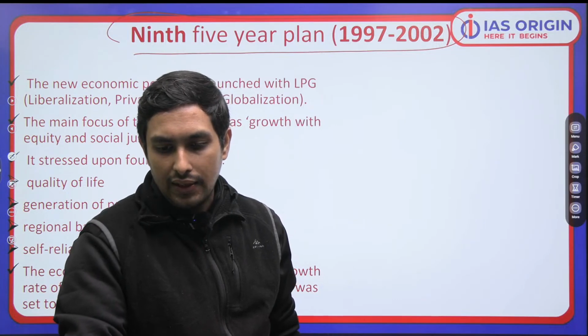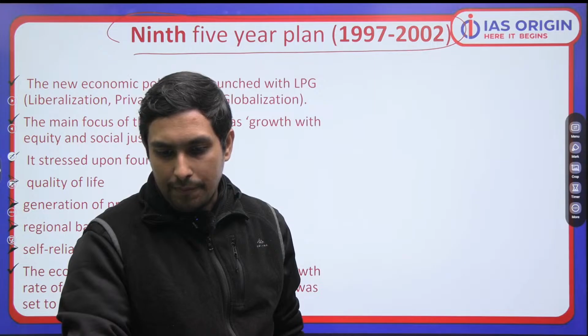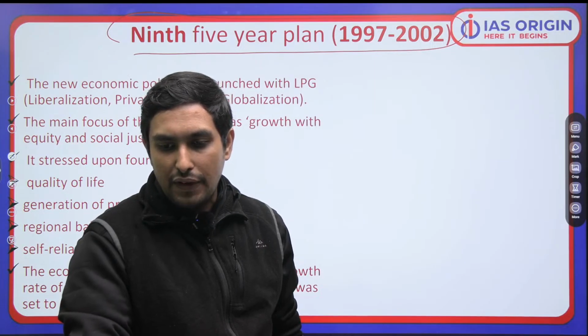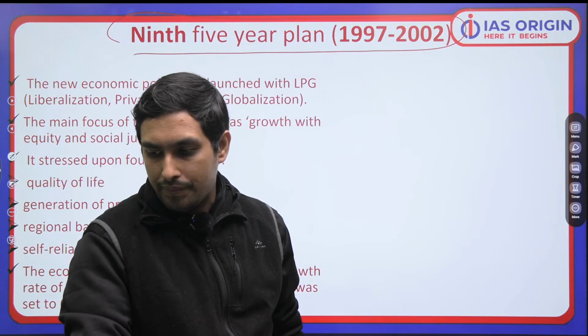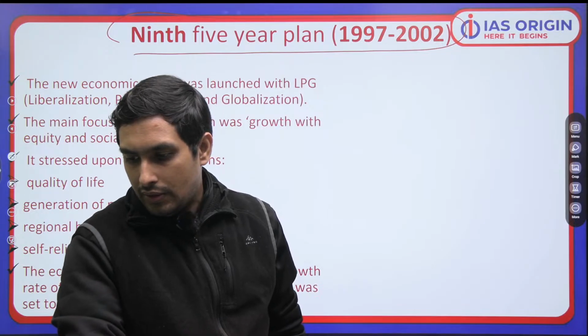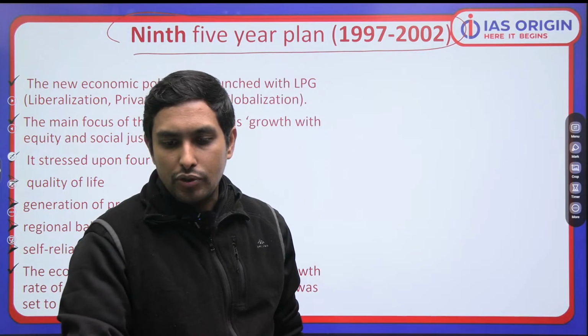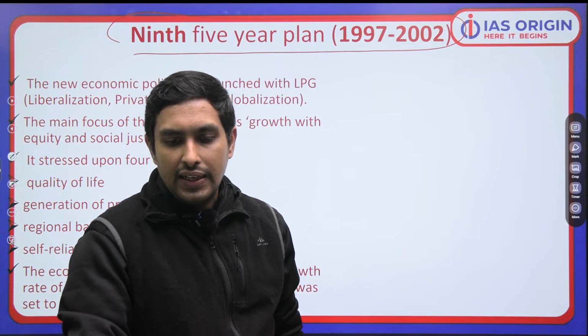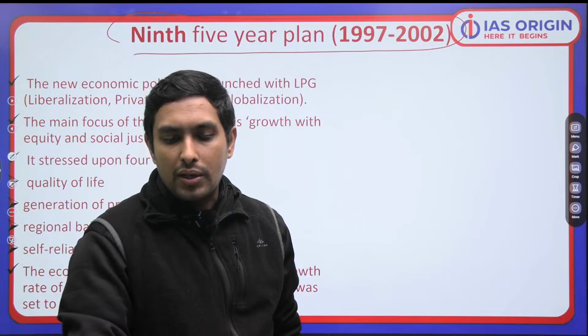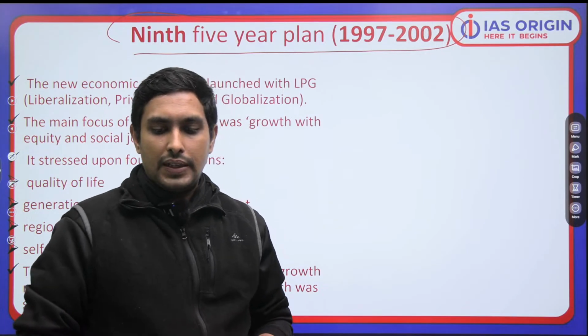But before that, always remember one thing, that since the 5-year plan is such an important topic, you have to always understand what all are the important aspects related to this.